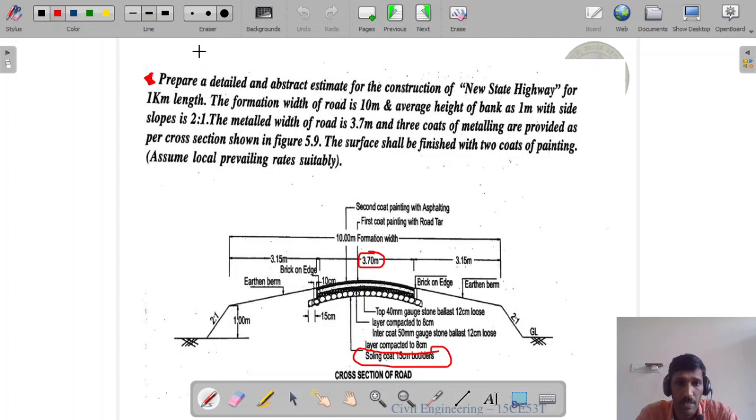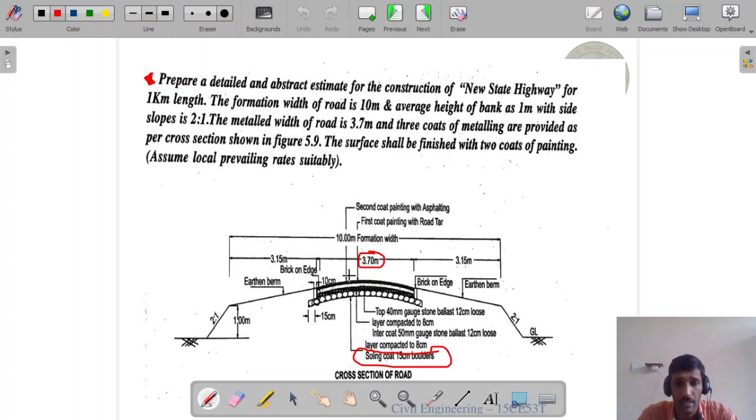Now, a simple problem. Prepare a detailed and abstract estimate for the construction of a new state highway for 1 kilometer length. The formation width of road is 10 meter and average height of bank is 1 meter with side slopes 2:1. The metal width of road is 3.7 meter and 3 coats of metalling are provided as per the cross section shown in the figure. The surface shall be finished with 2 coats of painting. Assume local prevailing rates suitably.